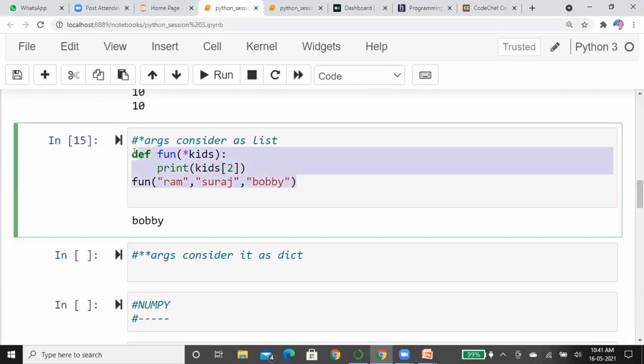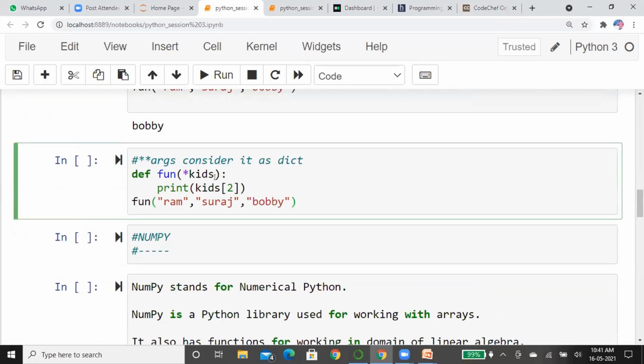I will take the same code and give it two stars. Before passing the arguments, you have to check your function type. You have given the function two stars, so I have to pass values like dictionary values.